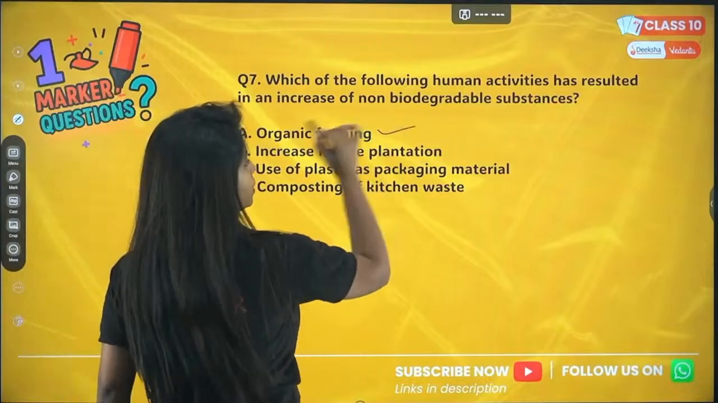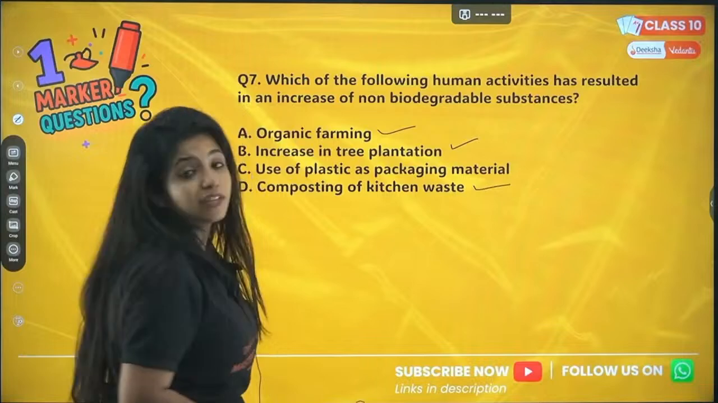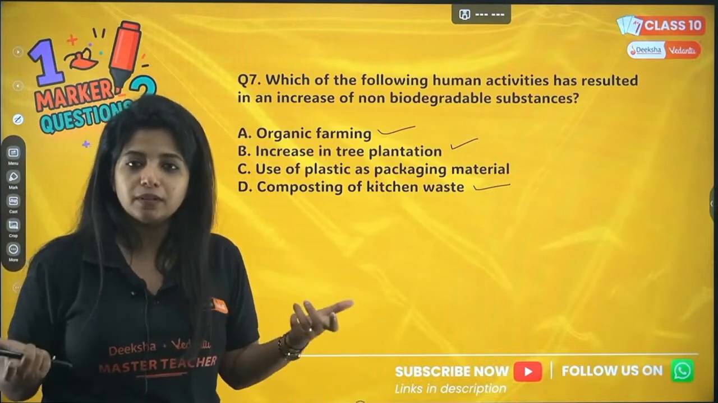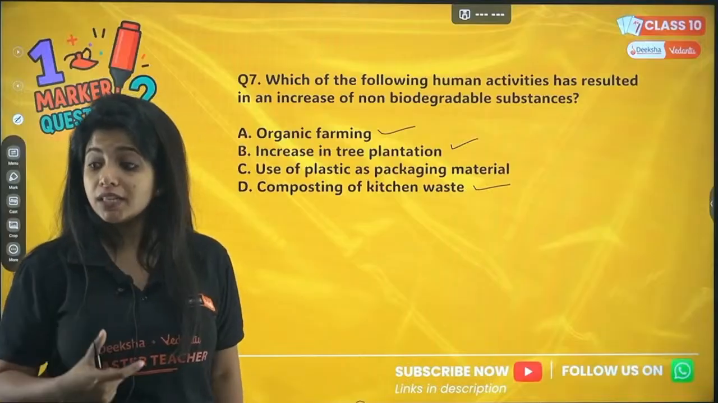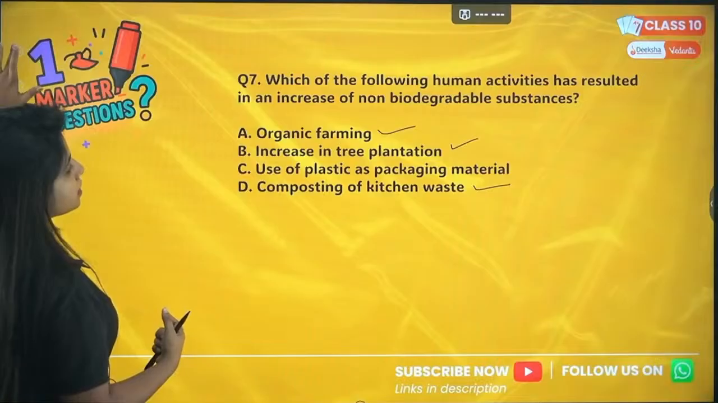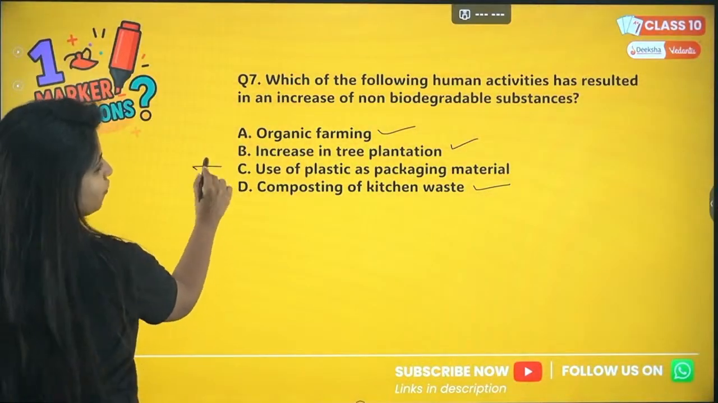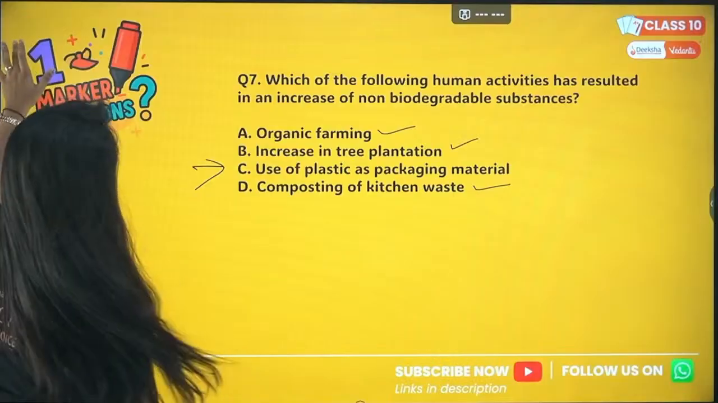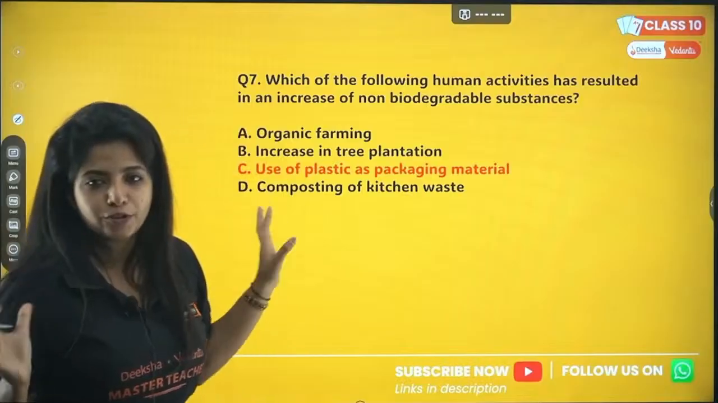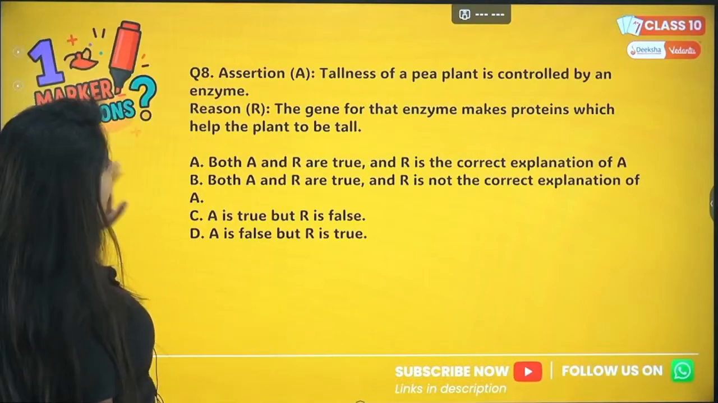So organic farming is good, increase in tree plantation definitely good, composting of kitchen waste is also good. All of them lead to biodegradable things, right? You're talking about increase in non-biodegradable substances. So over here, what will be your answer? What is going up? It is the plastic. So use of plastic as packaging material would be the answer for this question. A direct question, a very easy question as well. Cool. Now going ahead with the next question, question number 8.